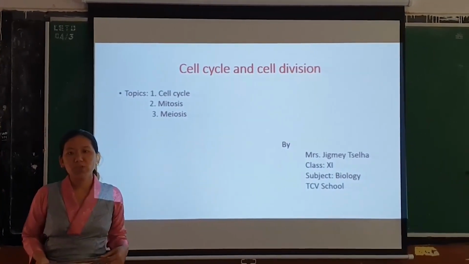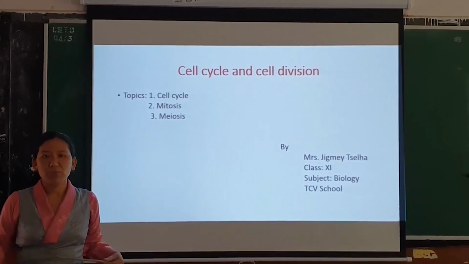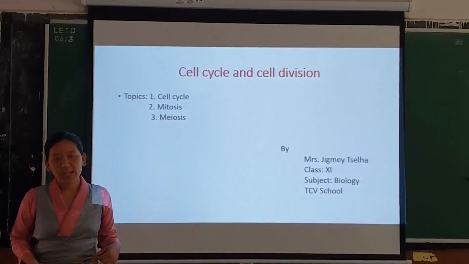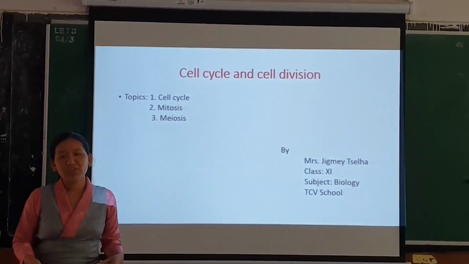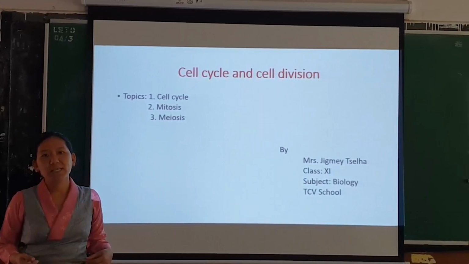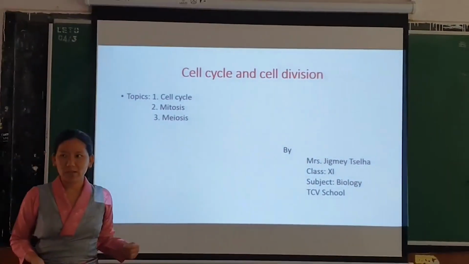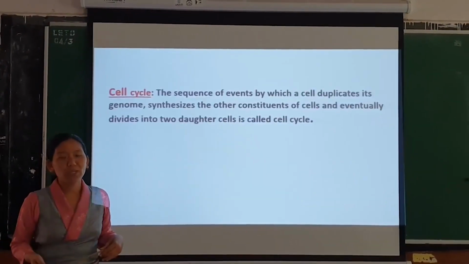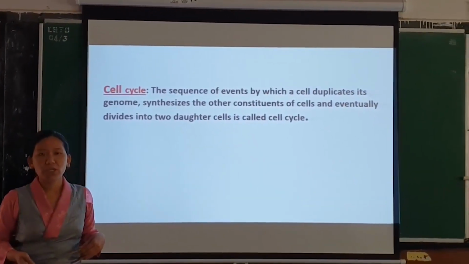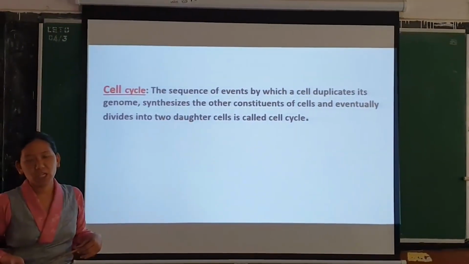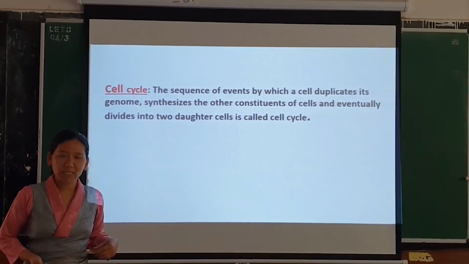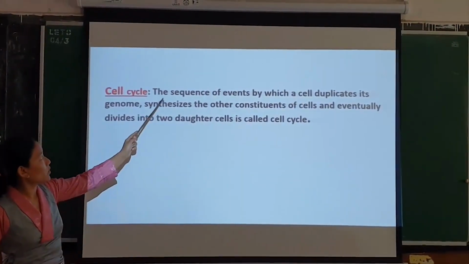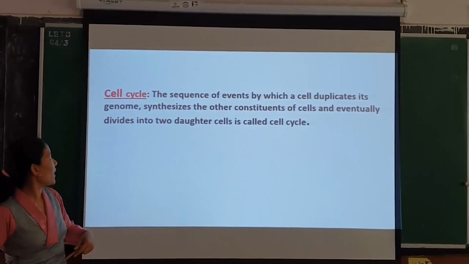So how is it possible for the zygote to form a large number of cells in our body? It is all due to cell division and cell differentiation. Cell division is an important part of the cell cycle. In a cell cycle, there are various events which occur sequentially, like cell growth, synthesis of various cell components, duplication of DNA content or genome, and then division of cells. So it is the sequence of events by which a cell divides its genome.